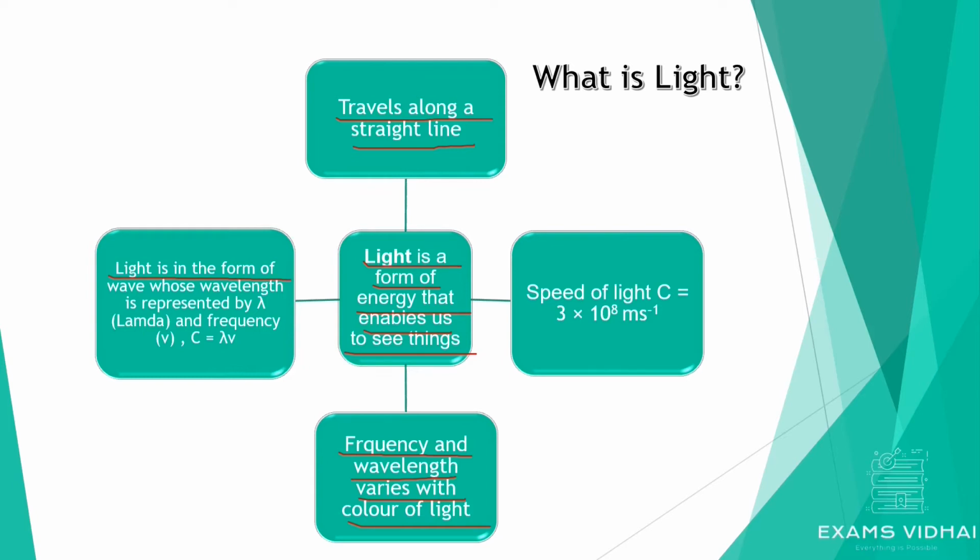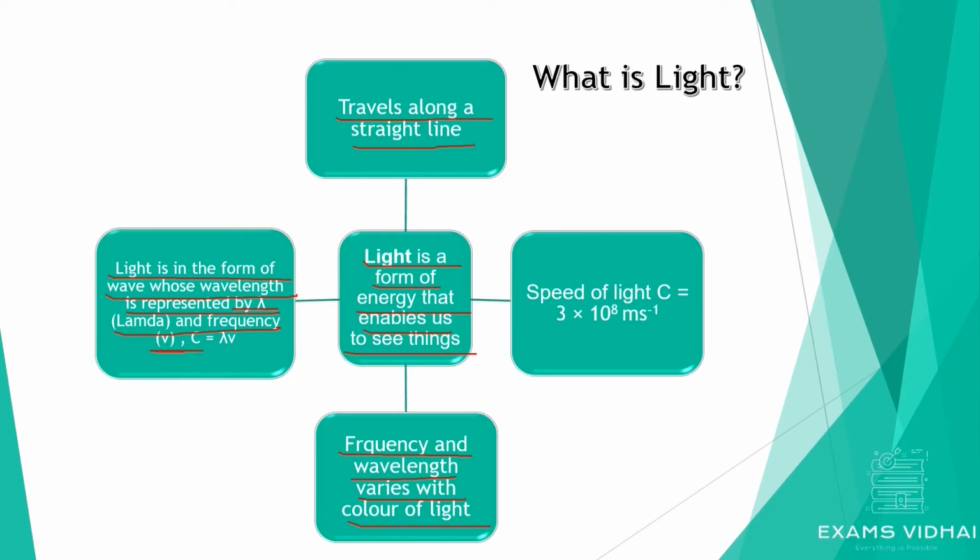Light is a form of wave whose wavelength is represented by lambda and frequency is represented by v. By the dual nature theory, light is a particle as well as a wave, but as of now we are considering light as a wave. So it has a wavelength, lambda, and frequency, represented by small v.